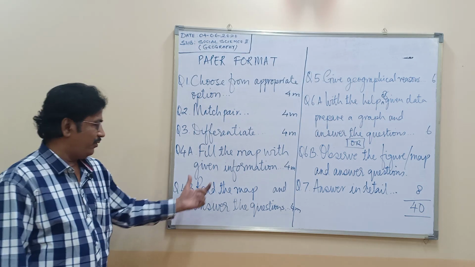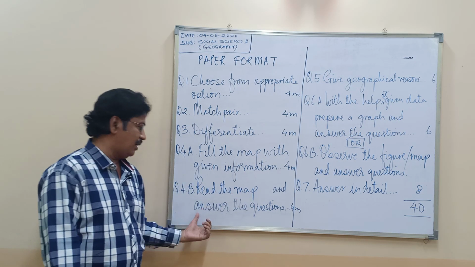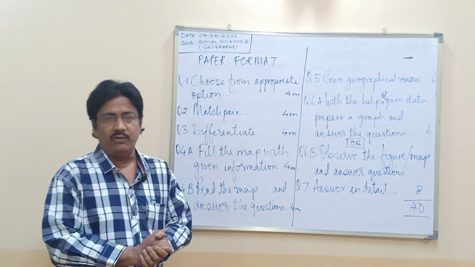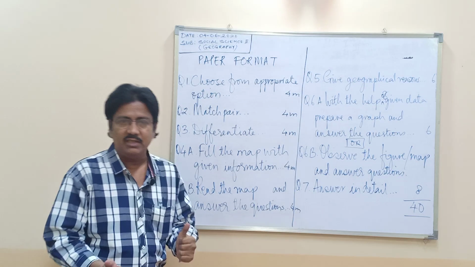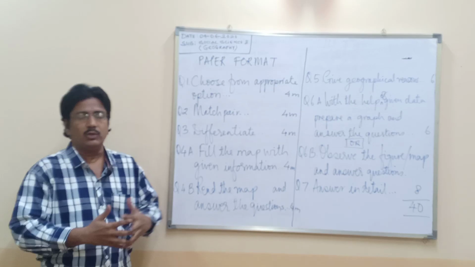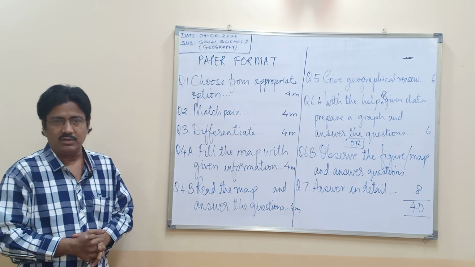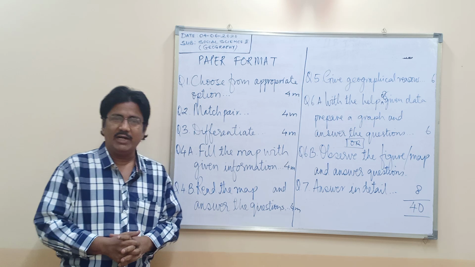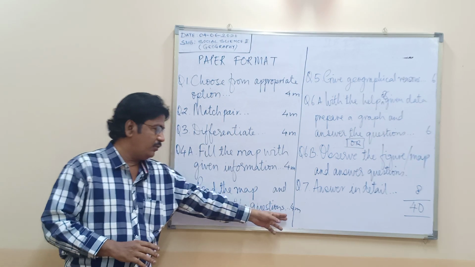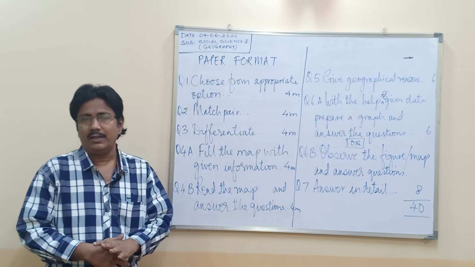Question number 4, read the map and answer the questions given. That means a map will be given either of India or of Brazil, and then by looking at the map there will be questions below that. Again you will be given 6 options. Out of that you have to attempt only 4, and then you will be given 4 marks if all are correct.